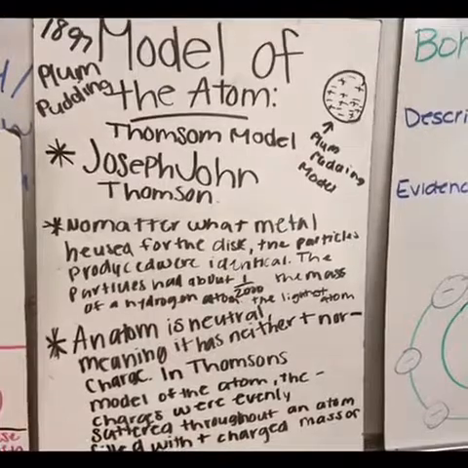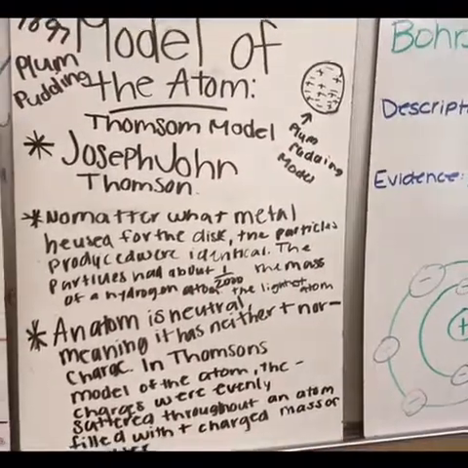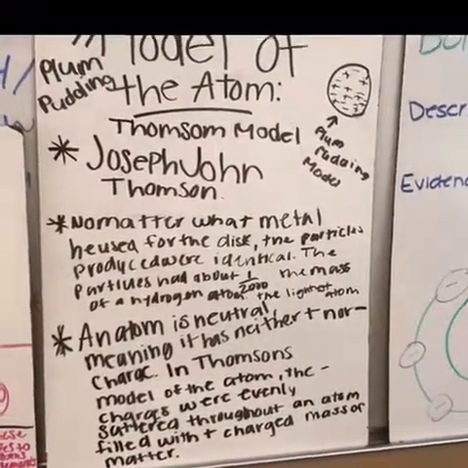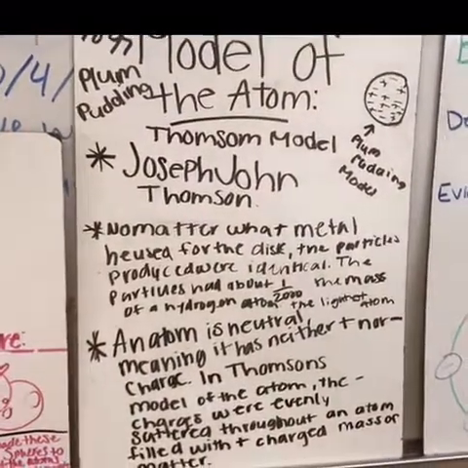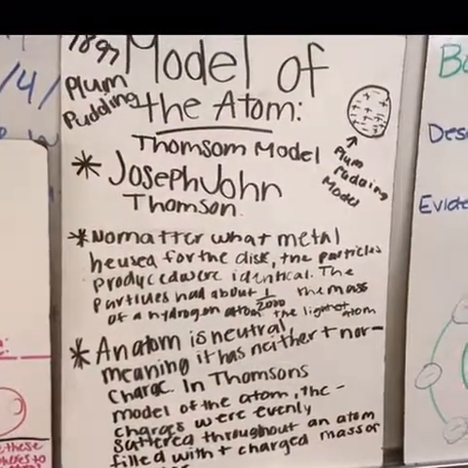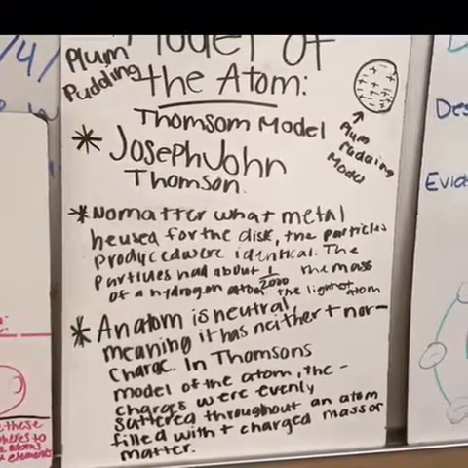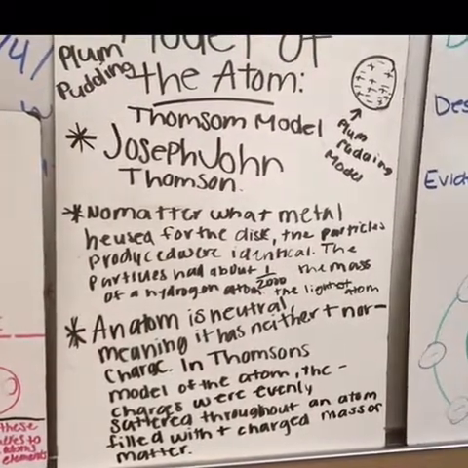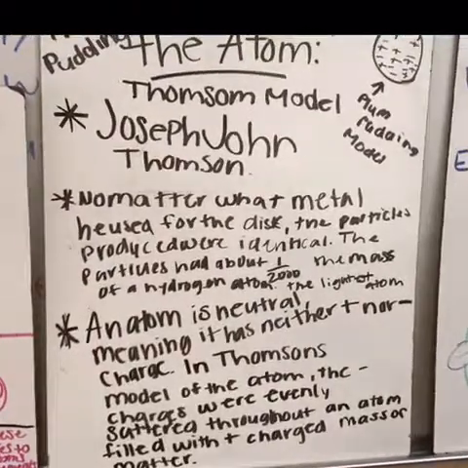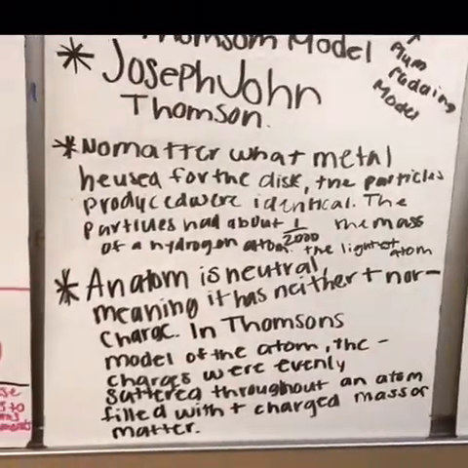Model of the atom. It's Thomson's model, and he called it the plum pudding model after the English dessert. He believed that the atom is neutral, meaning it has neither positive nor negative charge. In Thomson's model, the negative charges were evenly scattered throughout an atom filled with positively charged mass.